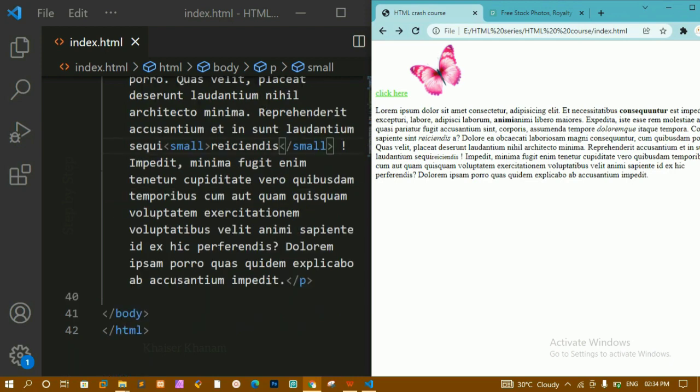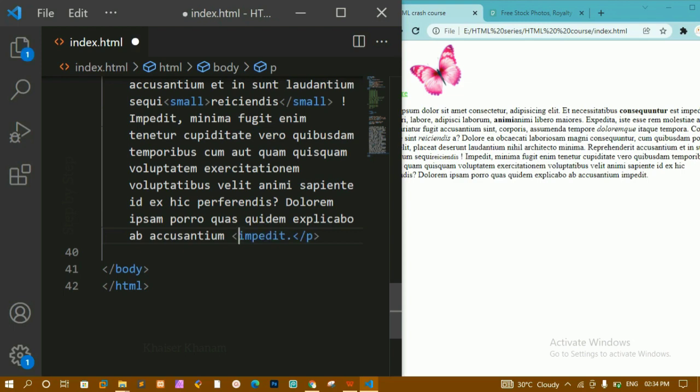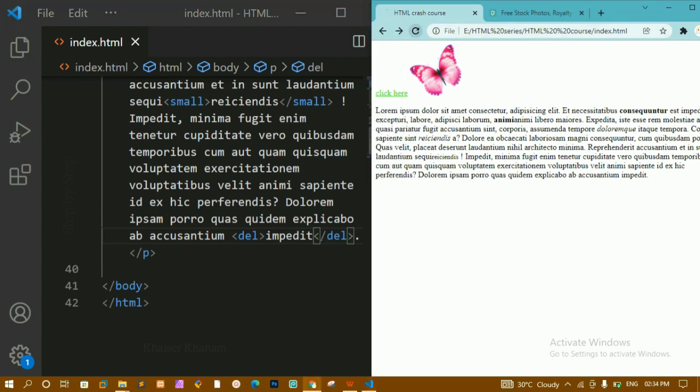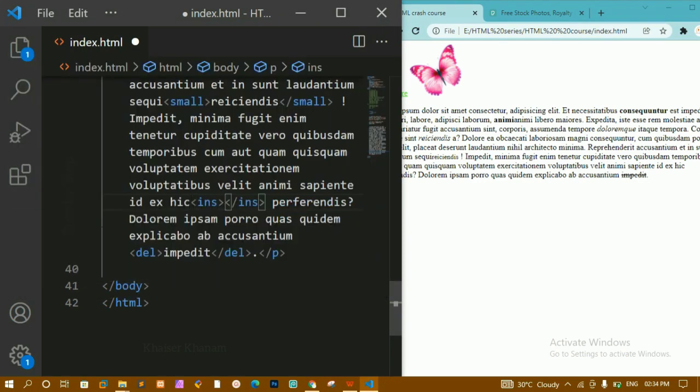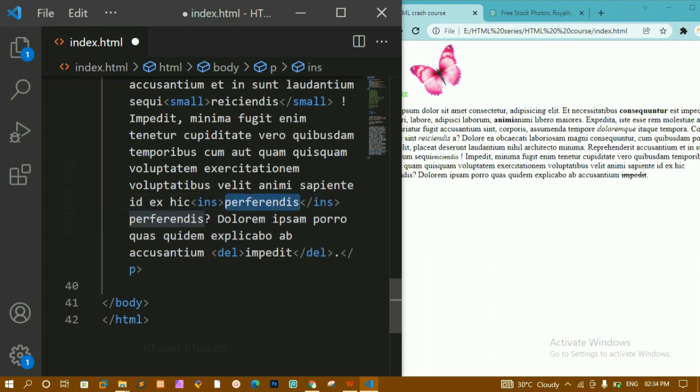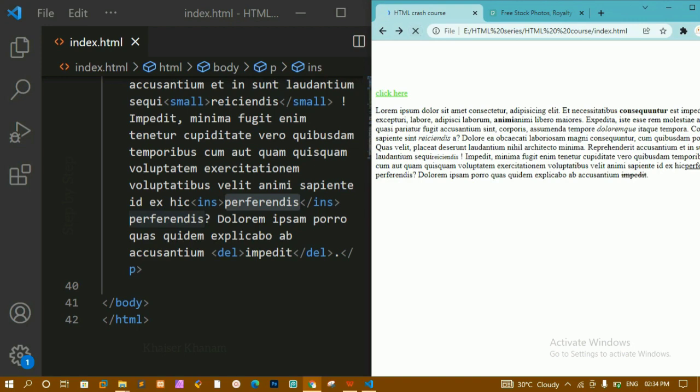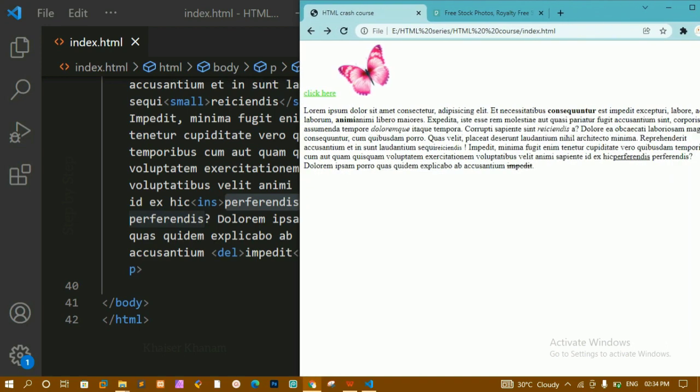We are having small, and also we are having delete, DEL. Inside that I am just going to copy this, and here I am just going to paste. I'll refresh this one. You can see here I will be having this output, this will be cancelled like this. And also we are having inserted. Here I am just going to write ins, and inside that I am just going to copy this and paste. I'll save this. I'll refresh this one. You can see whenever I write inserted, I will be getting this underline.